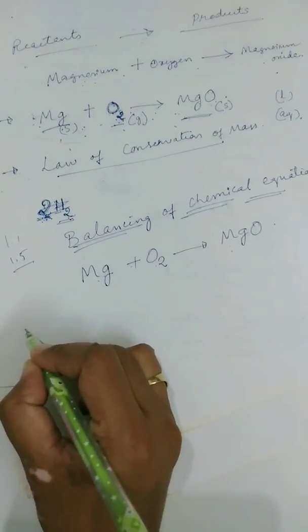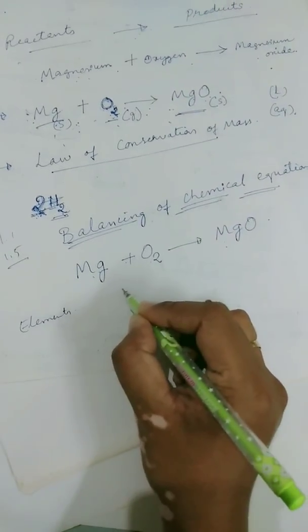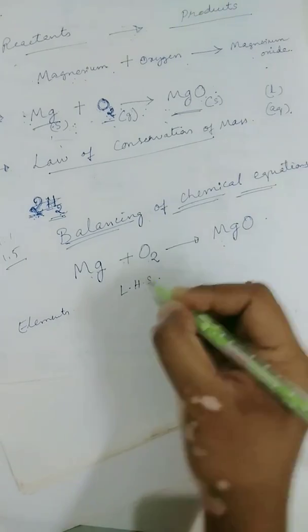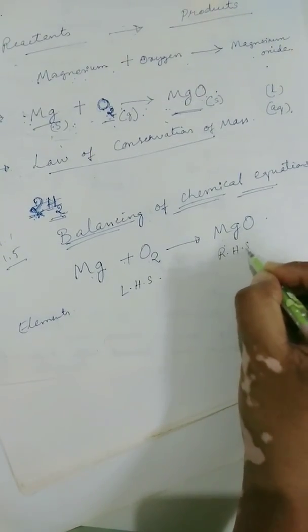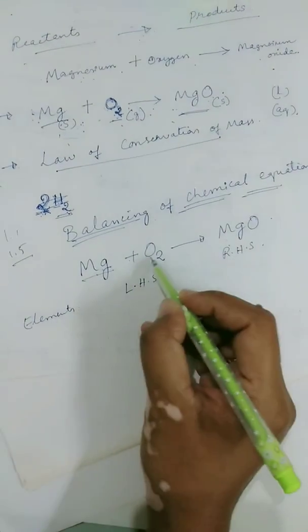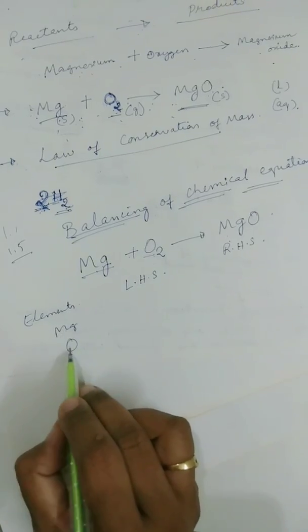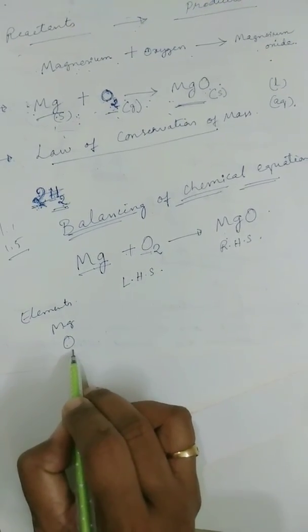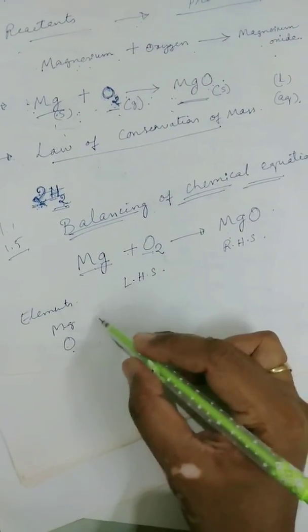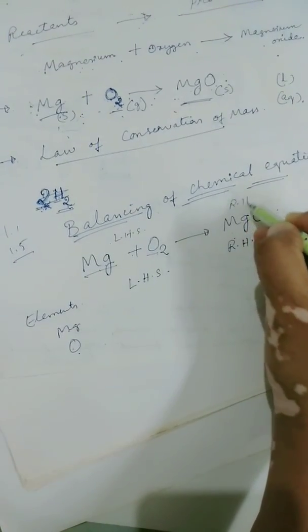Now, we'll see the different elements and how many atoms of each are on the left hand side and how many are on the right hand side. Here you can see two elements, magnesium and oxygen. Let us write down the names, magnesium and oxygen. This is the LHS and this is the RHS.